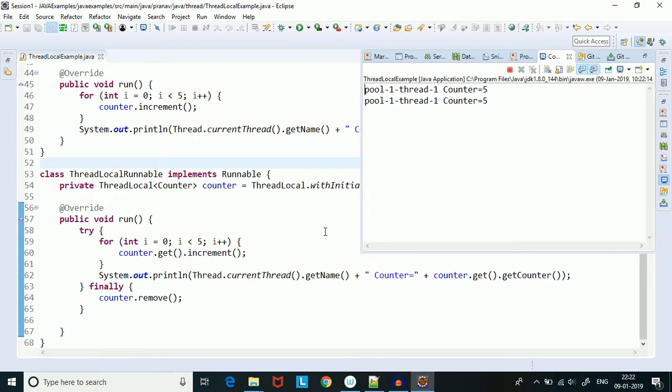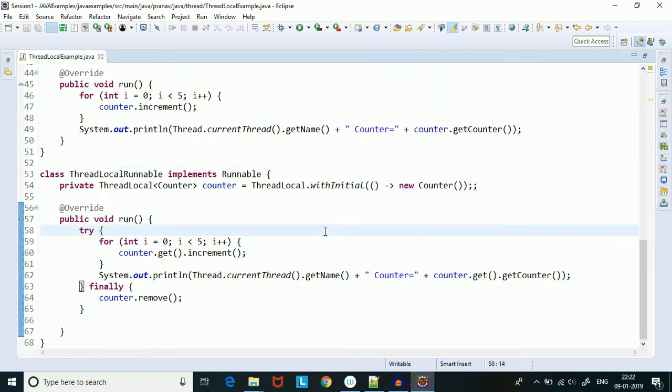So whenever we are using thread local variables while using thread pools, we should be extra careful and we should reset the value of the thread local variables, otherwise we will face these kinds of issues, and the expected behavior will not be achieved.